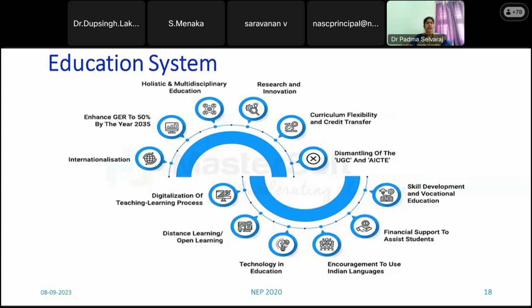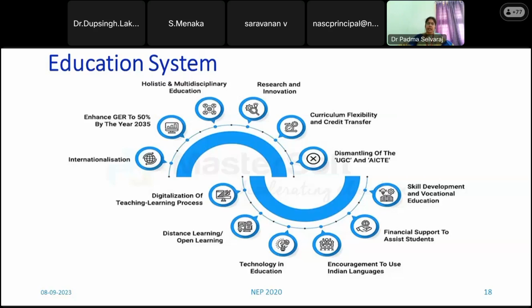Technology growth in education, almost in all subjects we have improved the technology to the next level. And using Indian languages is encouraged. So regional languages they are trying to focus on, and Sanskrit will be one of the languages learned by the students compulsorily. And financial support to assist students for higher education, or for the best students, in different manners.